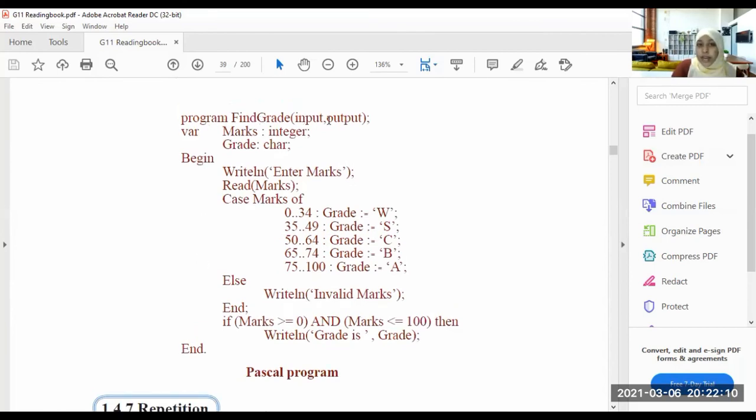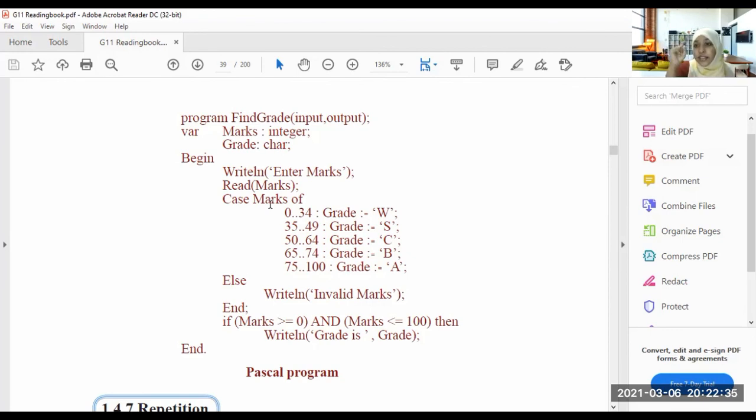Program find grade, input, output. var marks is integer, grade is character, char. Begin. Write line, enter marks, read marks, case marks of. Now I am going to talk about a case. This is a case, okay? So the case marks. The case is marks.